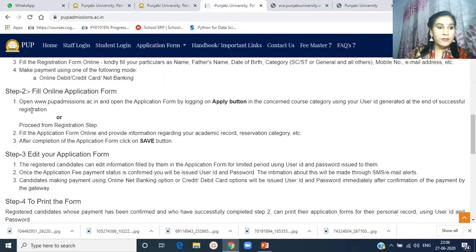There is a button when you open pupadmissions.ac.in. Open the application form by clicking on the apply button in the concerned course category. As I am talking about electronics and communication engineering and electronics and computer engineering, you choose these two branches and proceed with the registration steps.